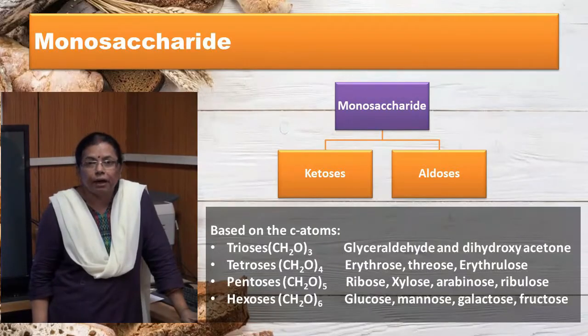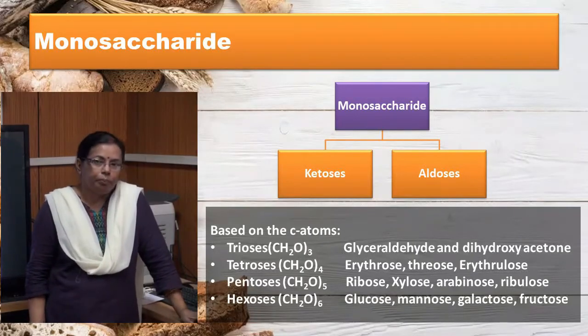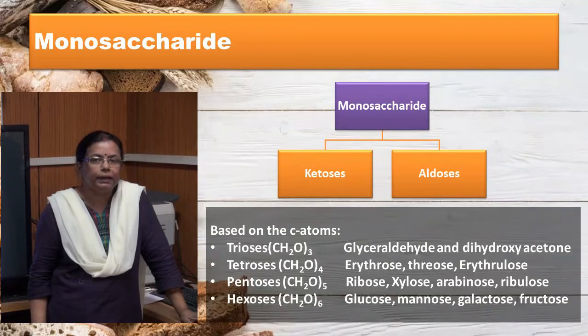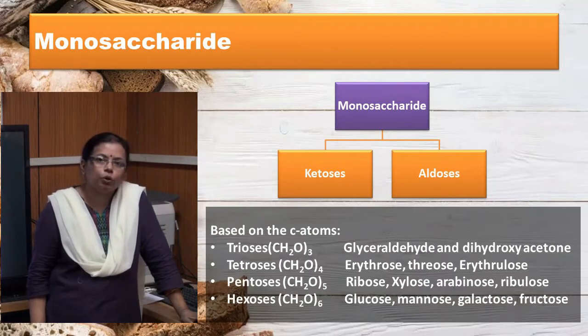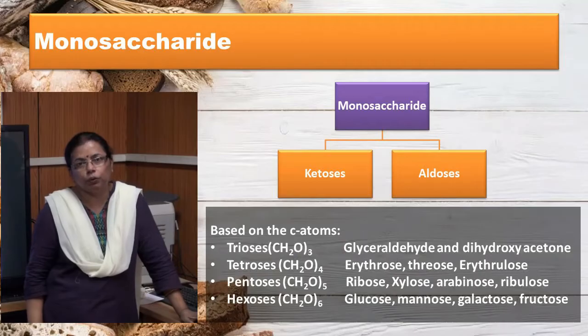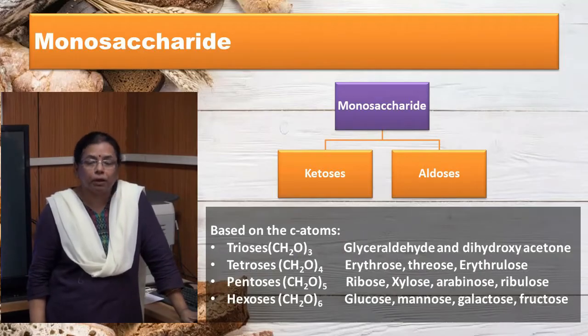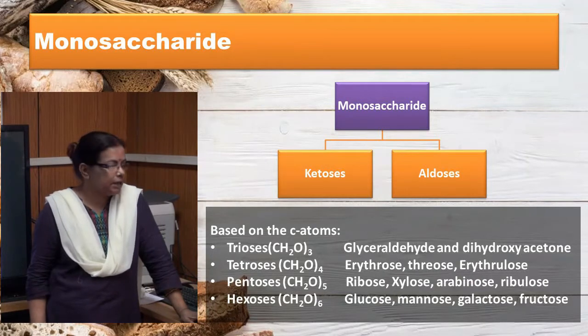Monosaccharides can be classified in 2 ways. Based on their functional group, they are classified as aldoses and ketoses. Aldoses are those which contain an aldehyde group and ketoses are those which contain a ketone group. Based on the number of carbon atoms, monosaccharides can be classified as trioses, tetroses, pentoses and hexoses.